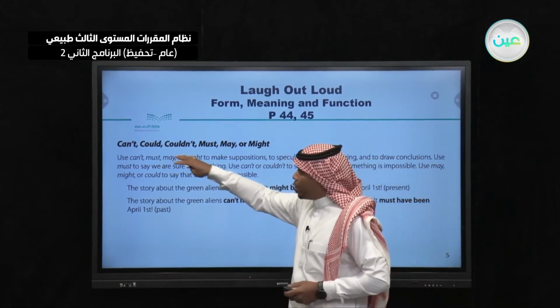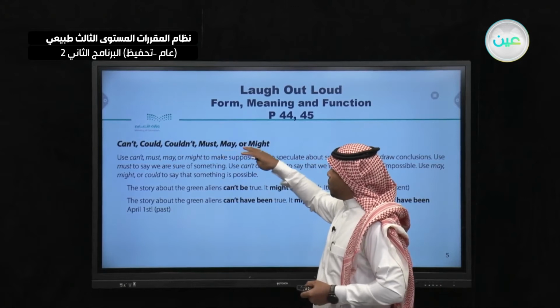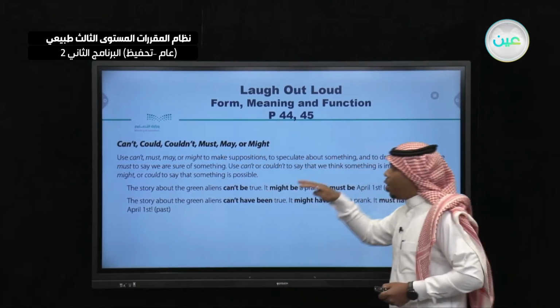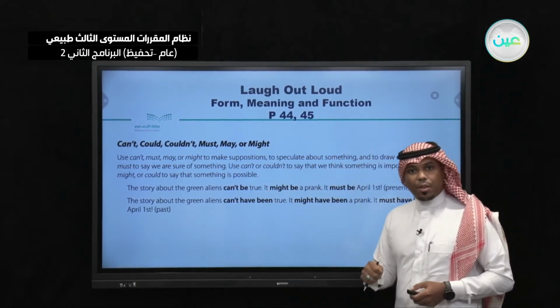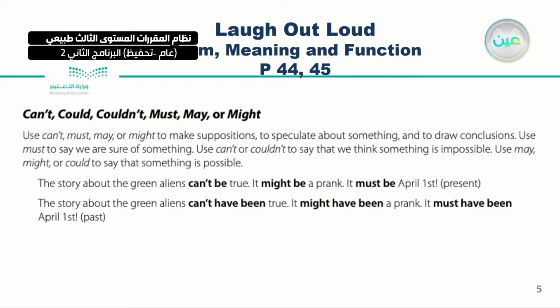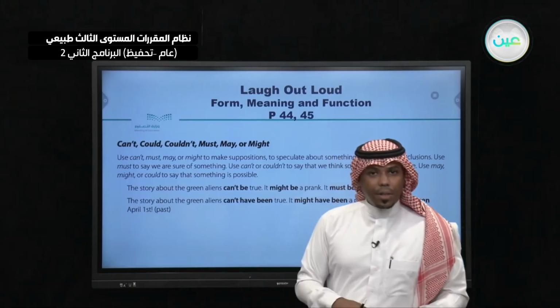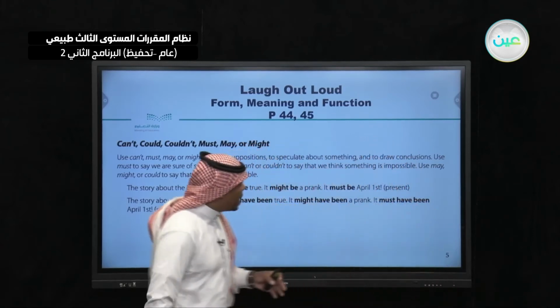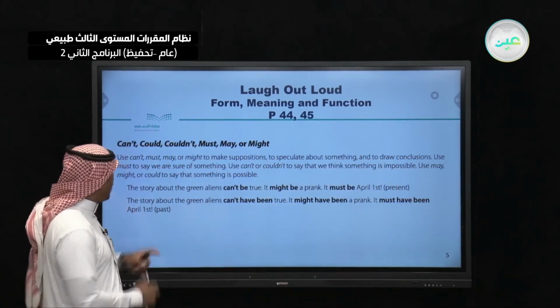Now let's move to another point, the form, meaning, and function of can't, could, couldn't, must, may, or might, and this is on page 45, guys. You should open your books to page 45, because I'm talking about how I can use can, could, or couldn't. I have to read this one now.